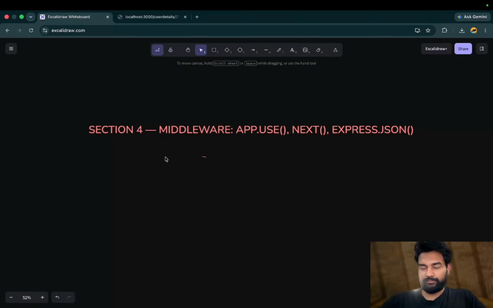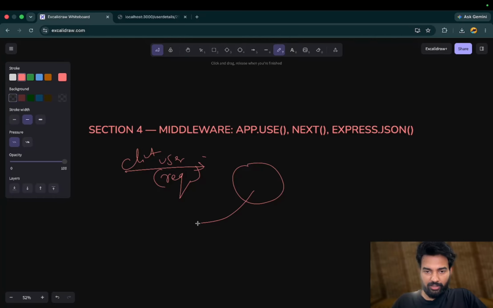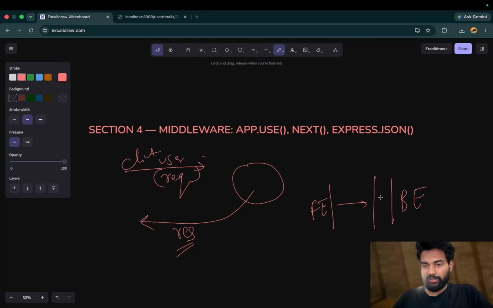Here we have the request, which is sent from the user or client. Then on processing, whatever data we got, we will send. That is the response. But since there is a front end and a back end, there is a layer in between, and this is the space where we are calling this middleware.